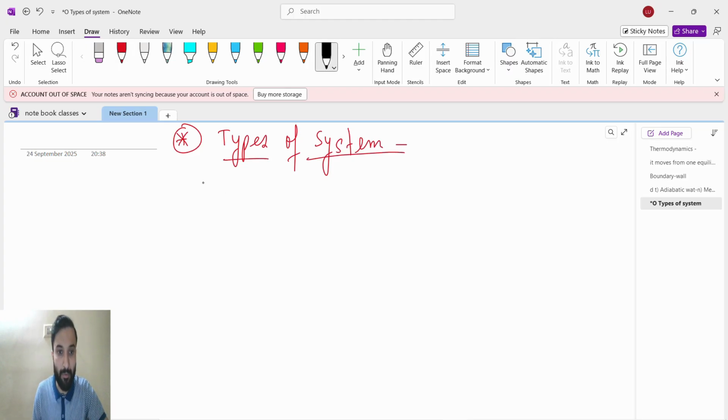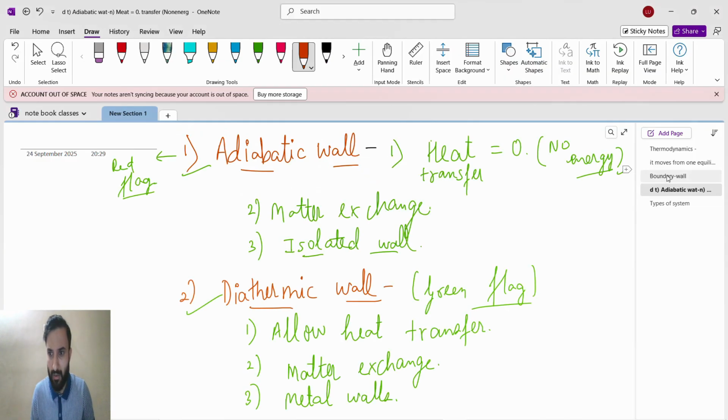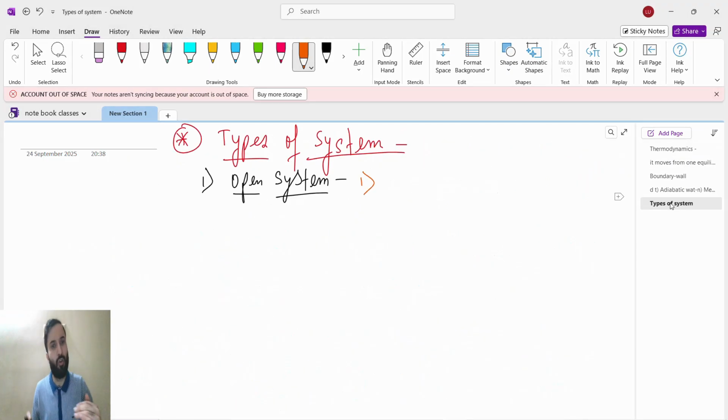The first type is what? The first type is open system. See, open system means the system is open. So we know if the system is open, what will happen?